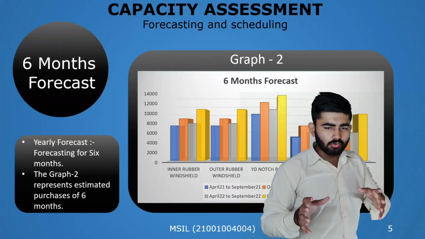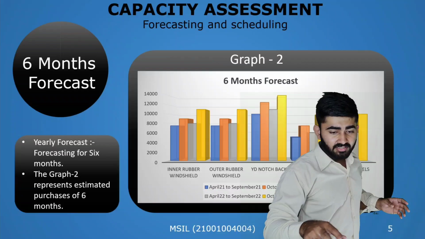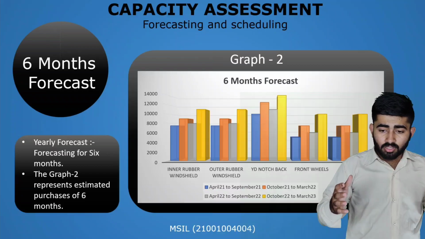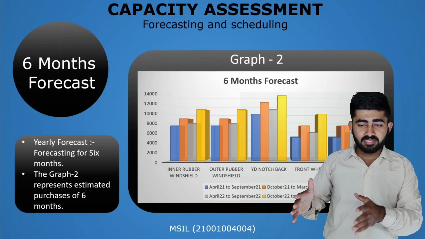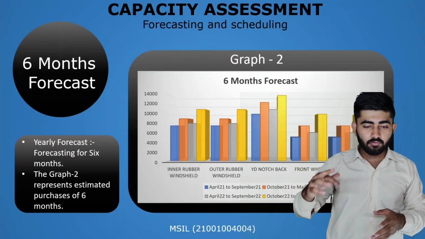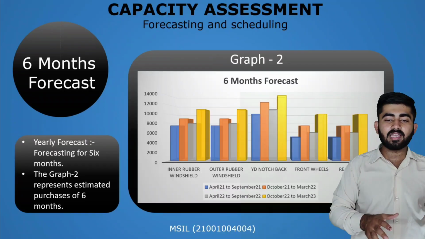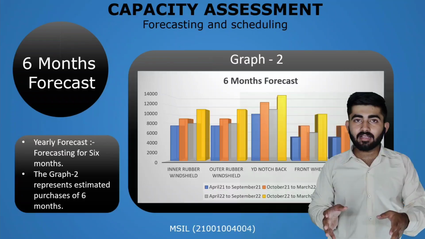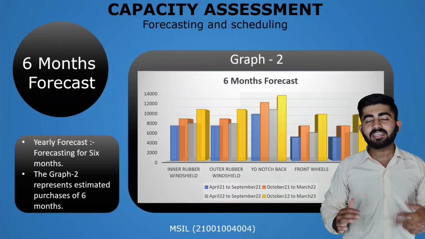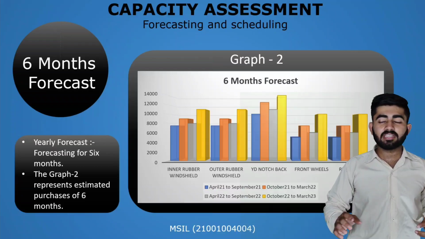This graph shows that from April 21 to September 21, the inner rubber windshield part was purchased between 6 to 8,000. In the upcoming years, for example, these wheels are only purchased between 4 to 6,000. This is the chart which helps us to know what the main requirement is, and how it is being checked against our past, that is how many parts were purchased, and a forecast that tells us how many parts need to be purchased in the future.